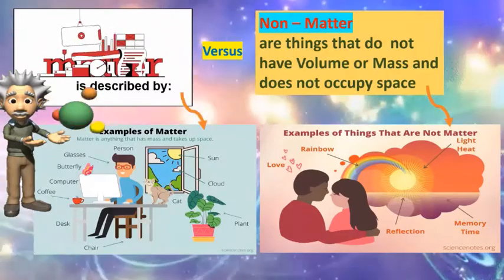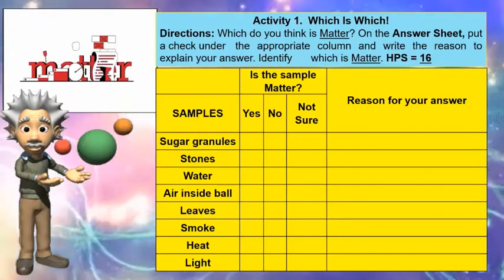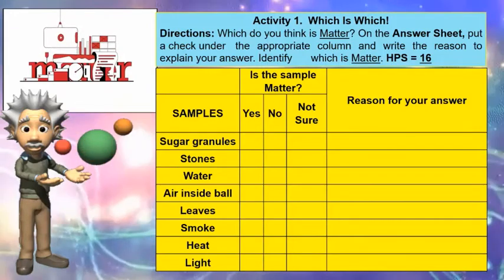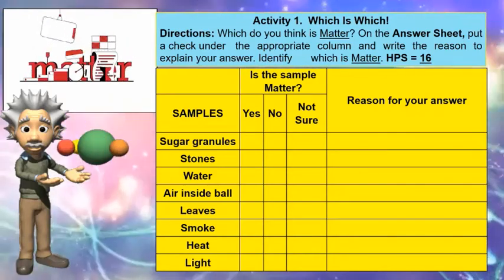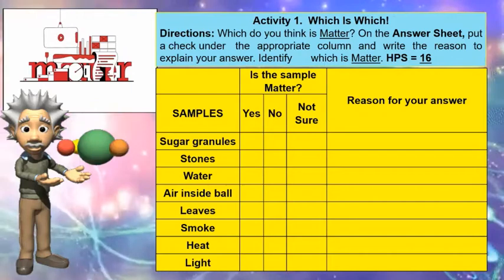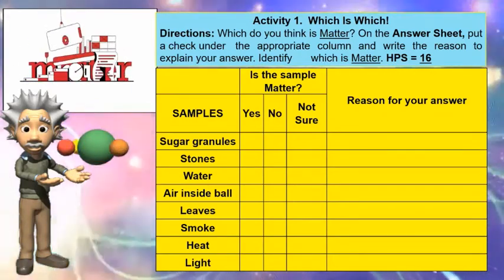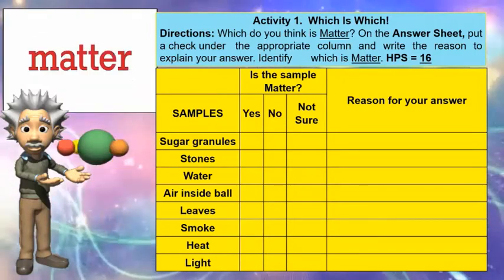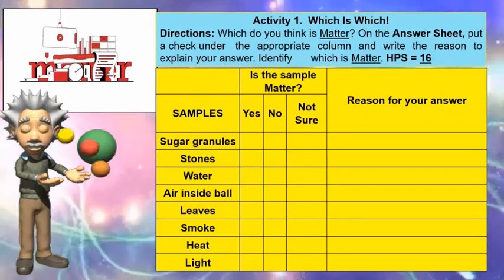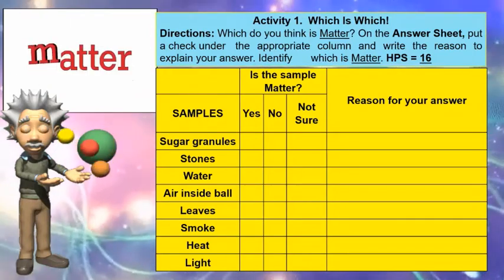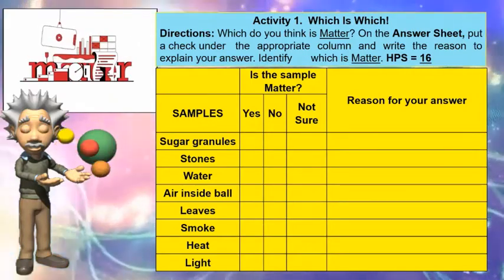Alright, let's proceed. Right now, I'm going to give you your first activity. Which is which? I need you to identify which you think is matter. You are going to answer it on your answer sheet provided in your self-learning kit. All you need to do is put a check under the appropriate column and write the reason to explain your answer. Alright? So, if you think you need more time, pause this video and then just play it back once you're done answering. Okay?